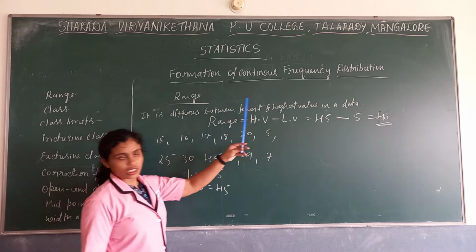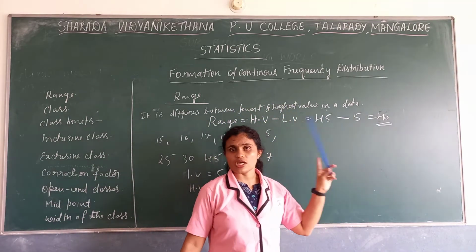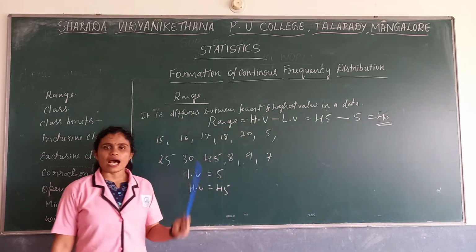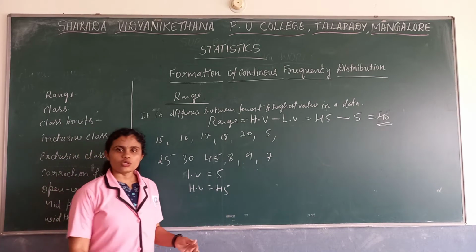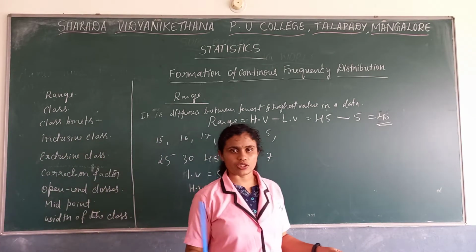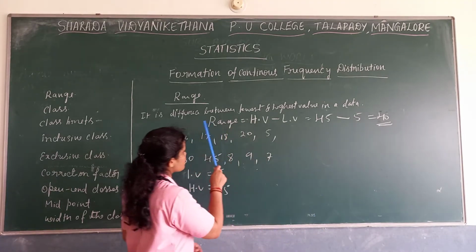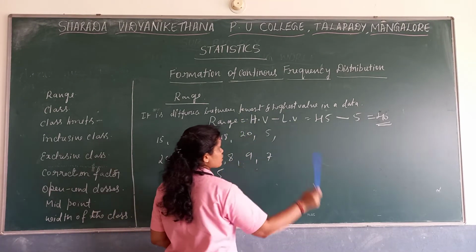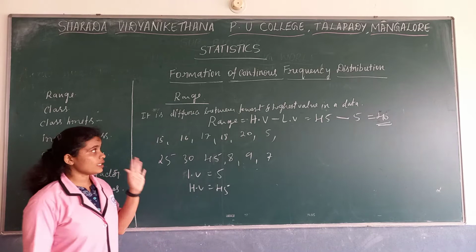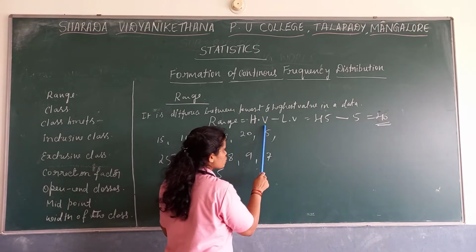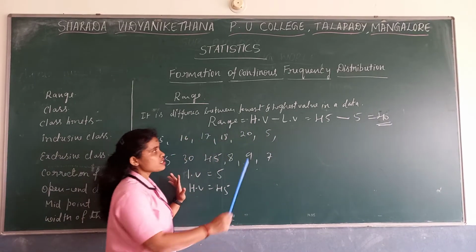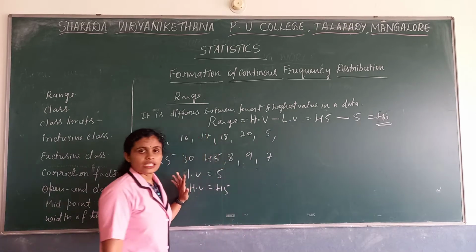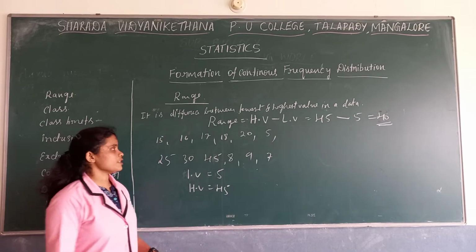This is a one mark question. What do you mean by range? Range is the difference between the highest value and the lowest value in a particular data. The formula is range is equal to highest value minus lowest value. That is the formula for range.